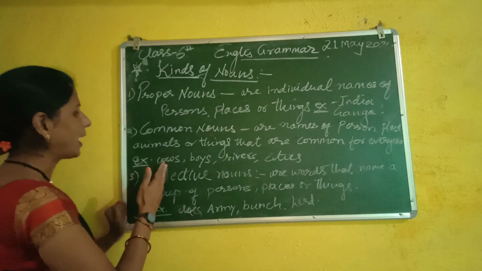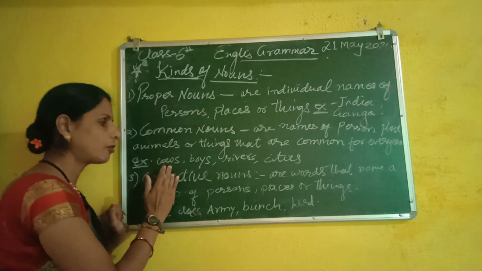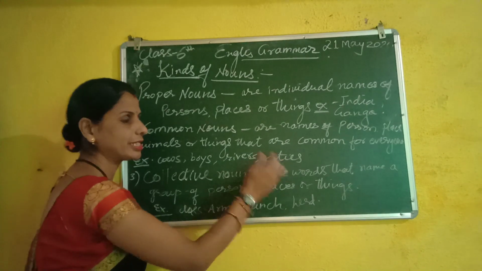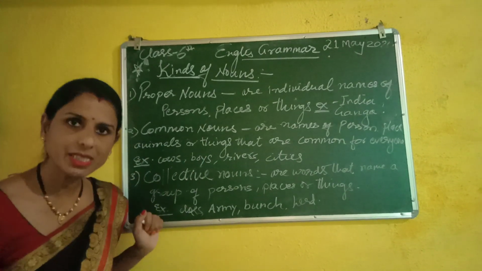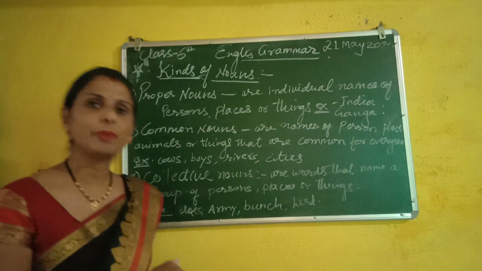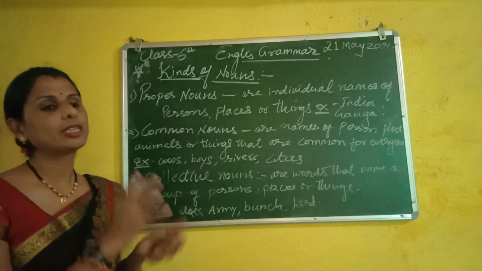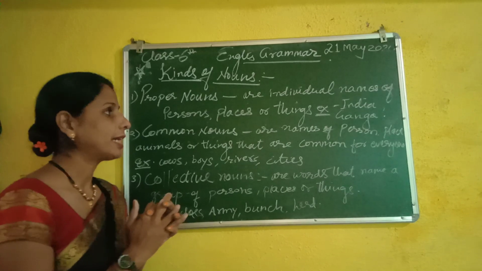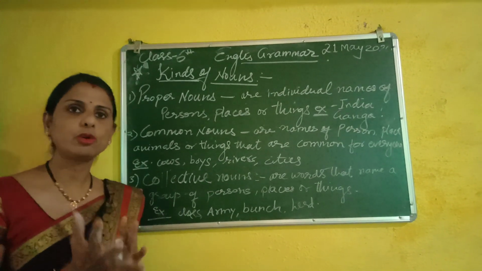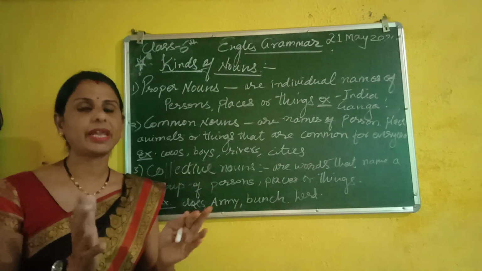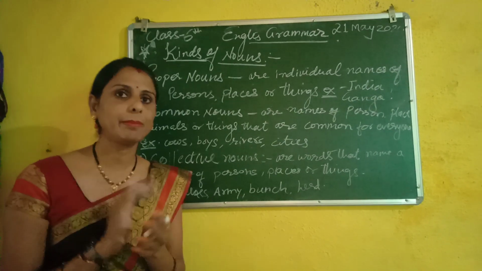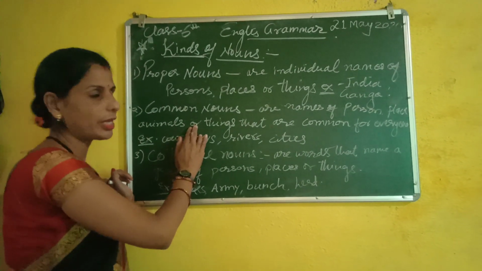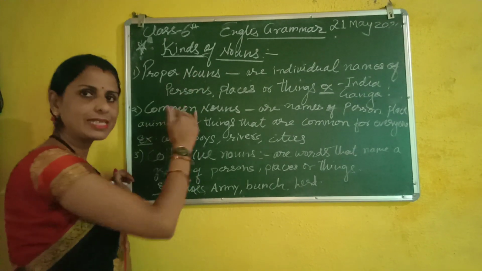As examples of common nouns, you can say cows, boys, rivers, cities, countries, monuments. The word or noun which we use for a person, place, or thing of the same category, of the same class, is a common noun. So that was the first kind and the second.